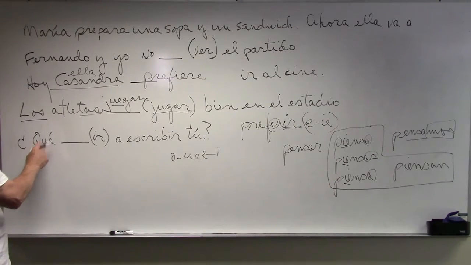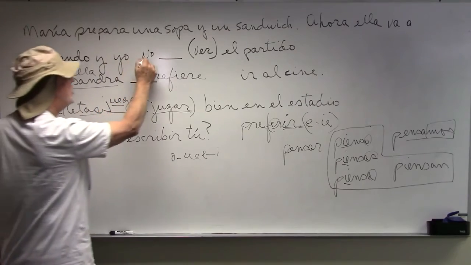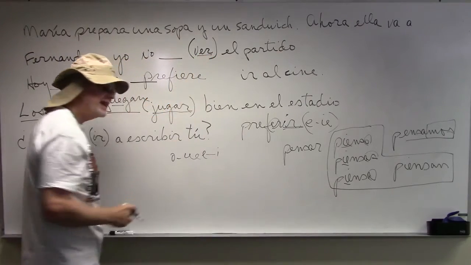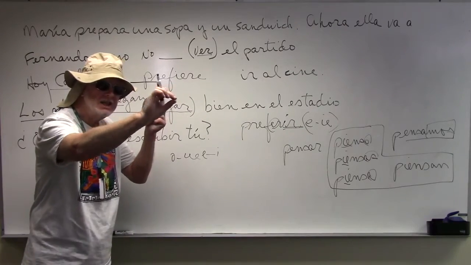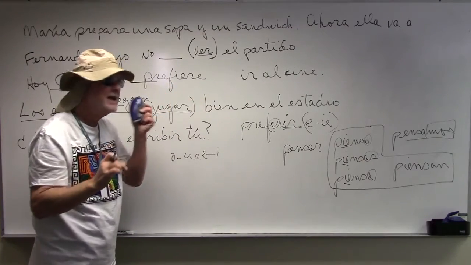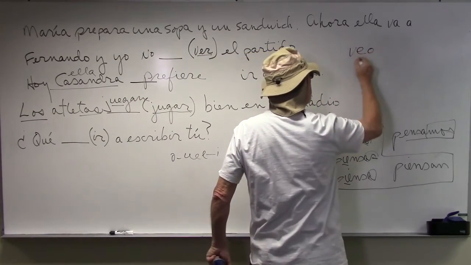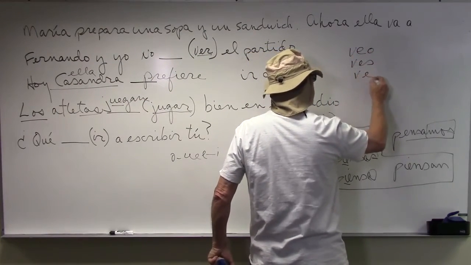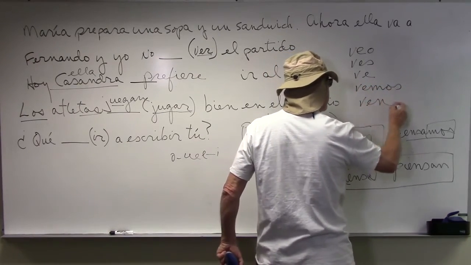Finally, let's take this one up here. Fernando y yo. Ferdinand and I. Here's the verb ver. That's another one of those teeny weeny verbs, and you'll see that across the page. It just kind of sneaks in here. Ver. And that verb, very simply, is veo, ves, ve, vemos, and ven.